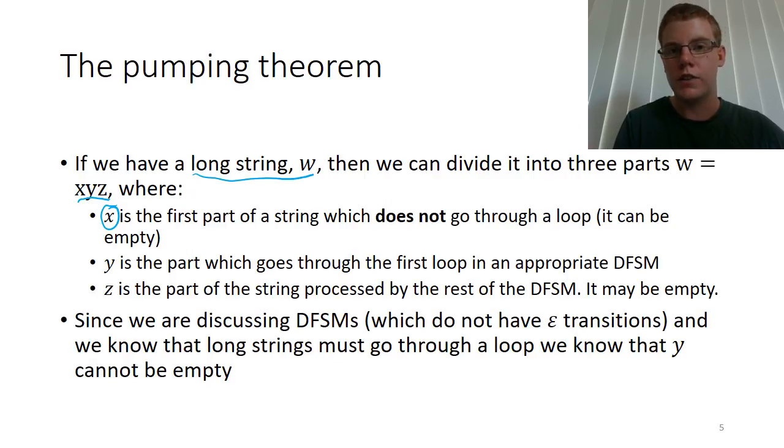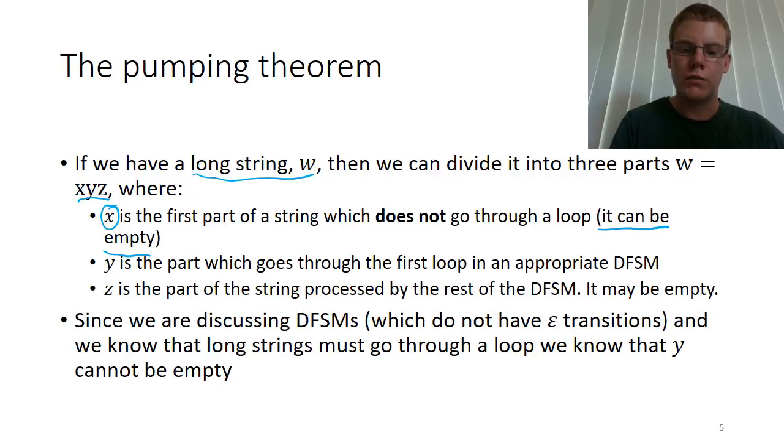But we said that the first loop may start with the start state, so we know that X can be empty. Now Y is the part in the middle of the string, so to speak, which goes through that first loop once. And Z is the part of the string processed from then onwards and may go through any other remaining parts of the FSM and any number of other loops and eventually hits the accepting state with nothing left in the string W.